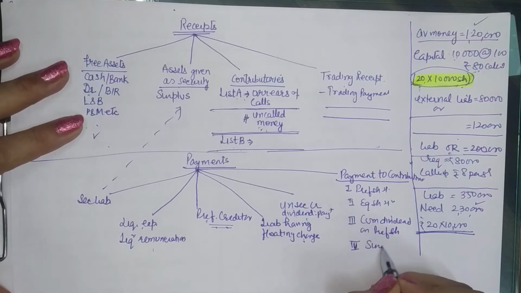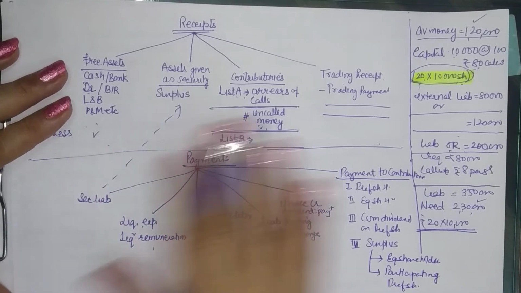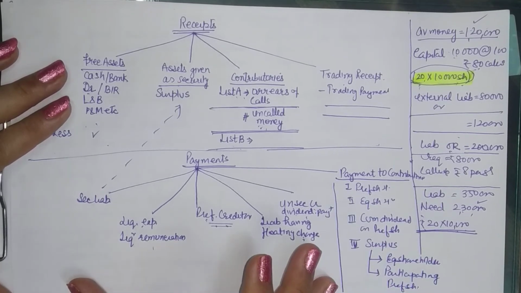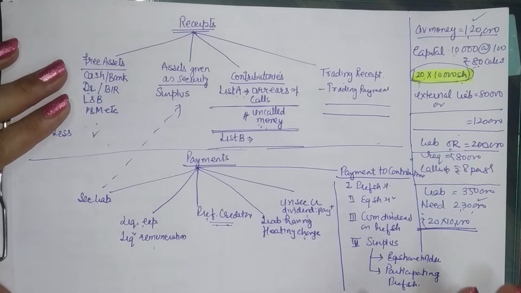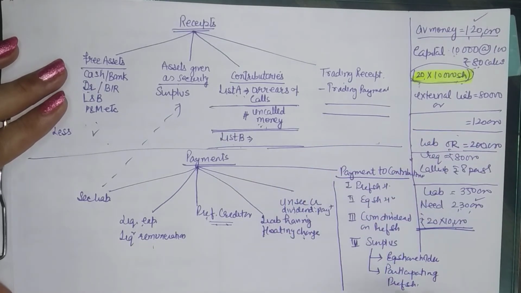Finally, you have some surplus left. Now this surplus normally belongs to equity shareholders. However, in case your preference shares are participating, then as per the norms, participating preference shares shall have to be paid. So these are all the payments that you are to make. Now up to this stage, the payments are necessary. Herein, whatever is left is used to pay to the contributories.